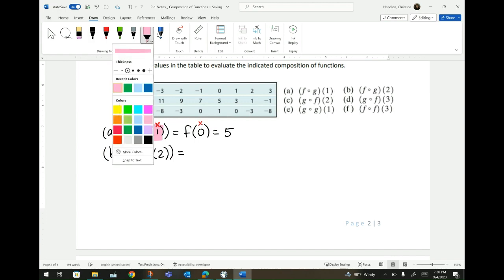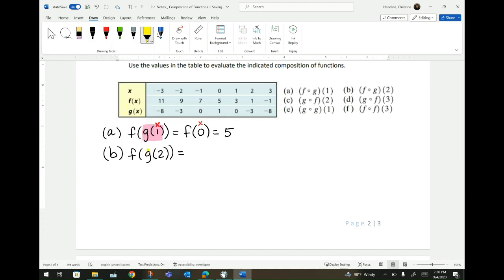First, we start with g of 2. So let's go do that. We start with 2 because 2 is our x, and go to our g function. So I look at my x column, and I'm going to start at 2, and I need to go to the g function. So there's my g function, and that is the number -3. So replace the yellow with -3.